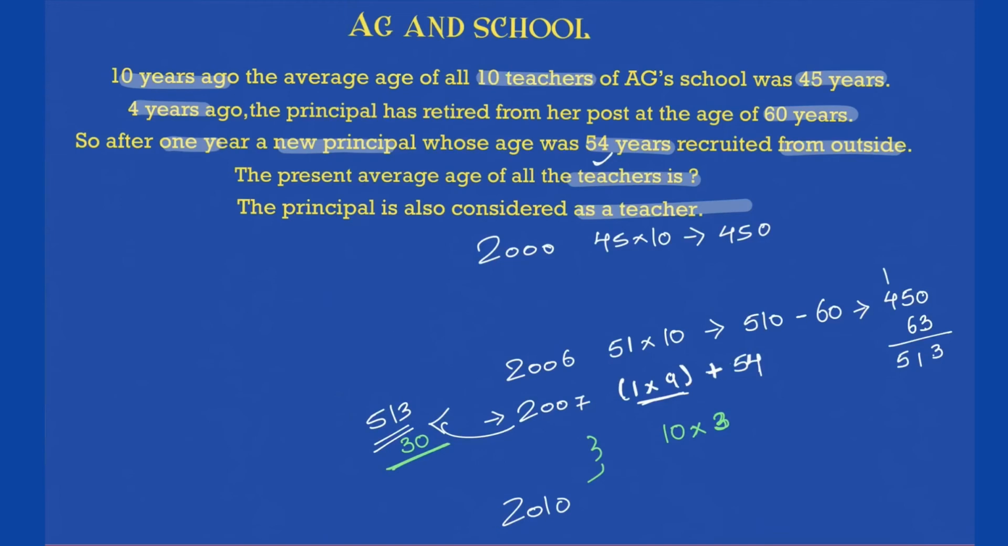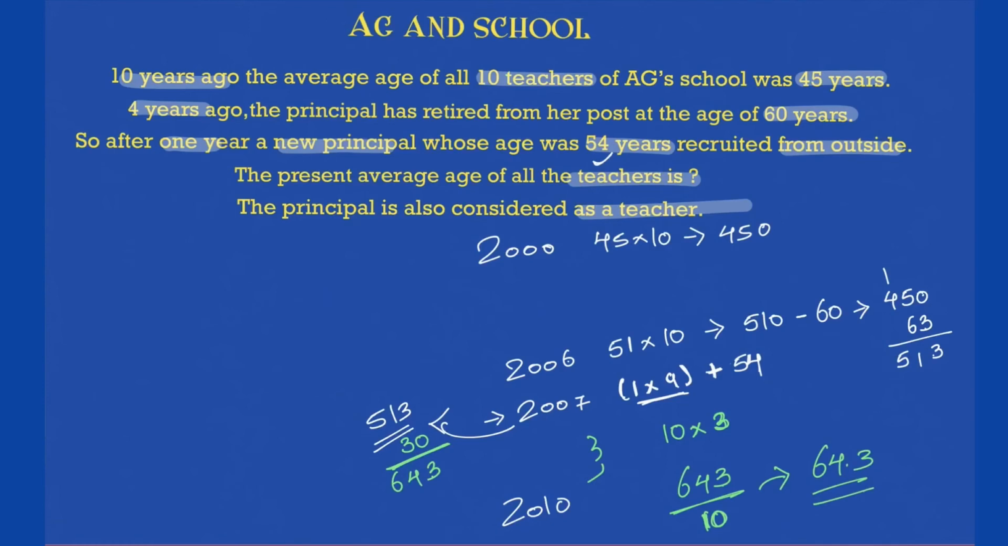So what is the addition coming out right now? So this will be 6, this will be 4, this will be 3. 643 is the sum of age of all the 10 teachers in the year 2010. So how many teachers are there? 10. Okay, divide this by 10, answer comes out to be 64.3, and that is your final answer.